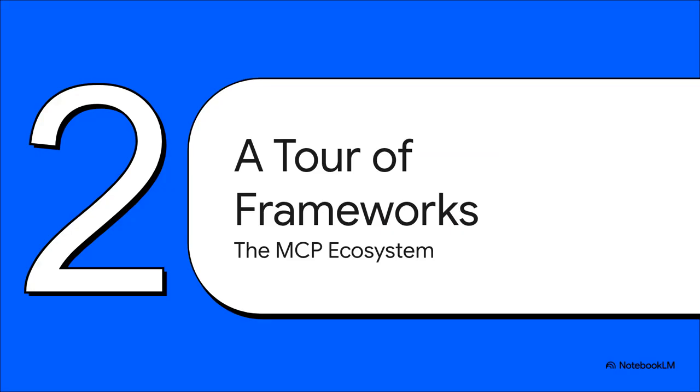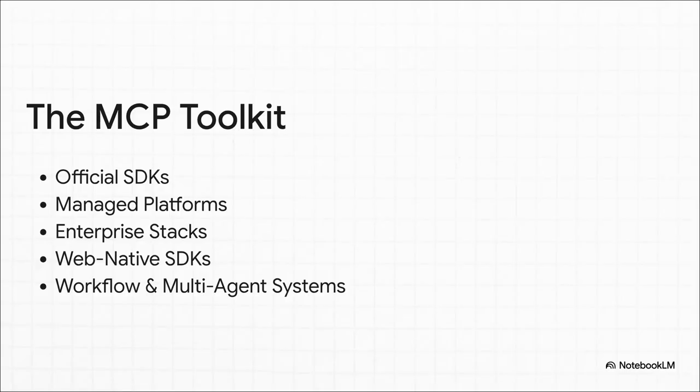Okay, so now we get what MCP is, and more importantly, why it's such a game changer. So let's get practical and talk about the how. We're going to take a quick tour of the different kinds of frameworks you can start using to build with this standard, like today. All right, this is our roadmap for the tour. We're going to look at 5 main categories here, and each one is designed for a different need, from the developers who want total granular control all the way to huge enterprises that need something super robust and scalable.